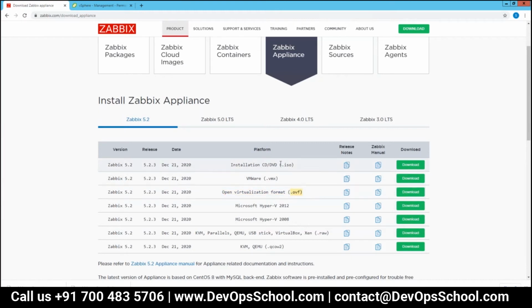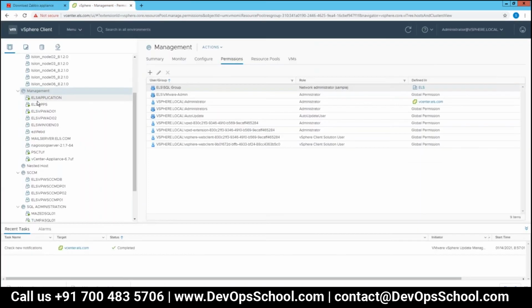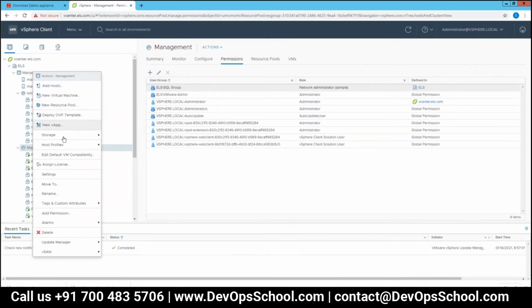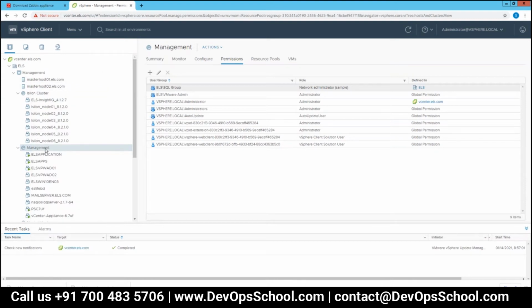And then I tried with this one, the ISO. The ISO is working fine. Do you think I can do it with the ISO? Yeah, it will work. So if it works, then let me go to the management and create a new virtual machine.